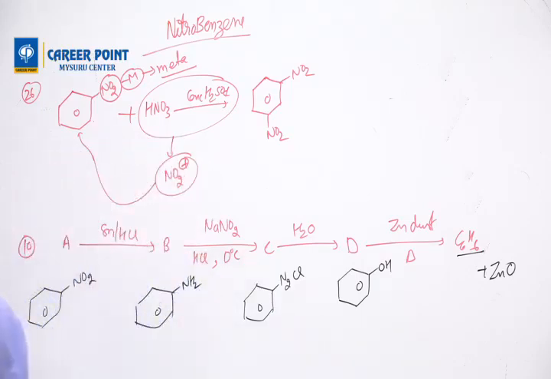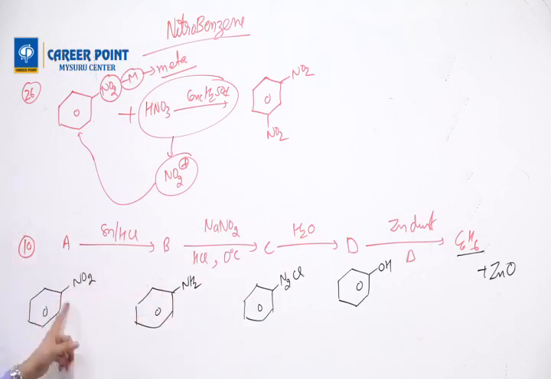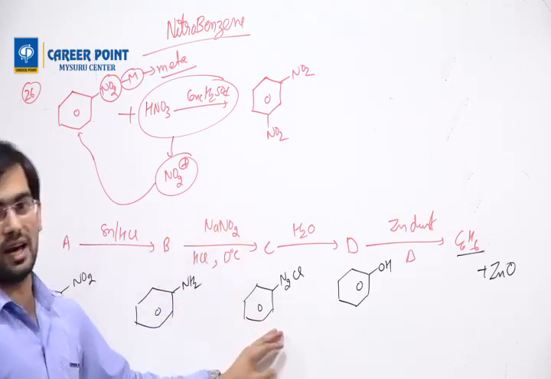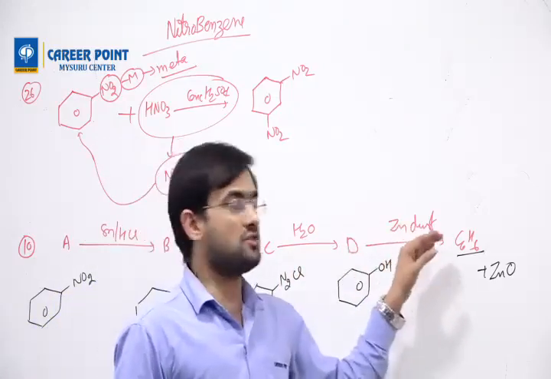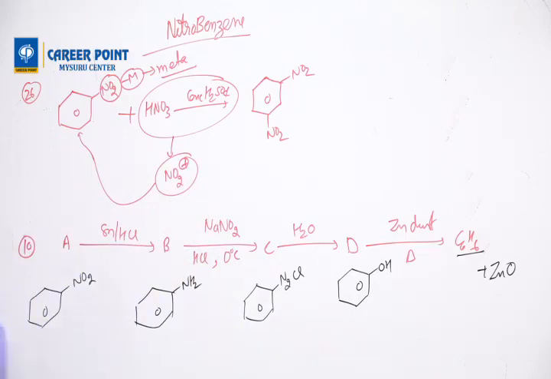Now we can see the complete reaction from the backside up. NO2 undergoes reduction and forms aniline. Aniline undergoes diazotization and forms a diazonium salt, which undergoes hydrolysis and forms phenol. Phenol reacts with zinc dust to form benzene. So that is how question number 10 is solved. Then after that, question number 12: ABC in the following reaction. But it is an easy problem you are asking me.